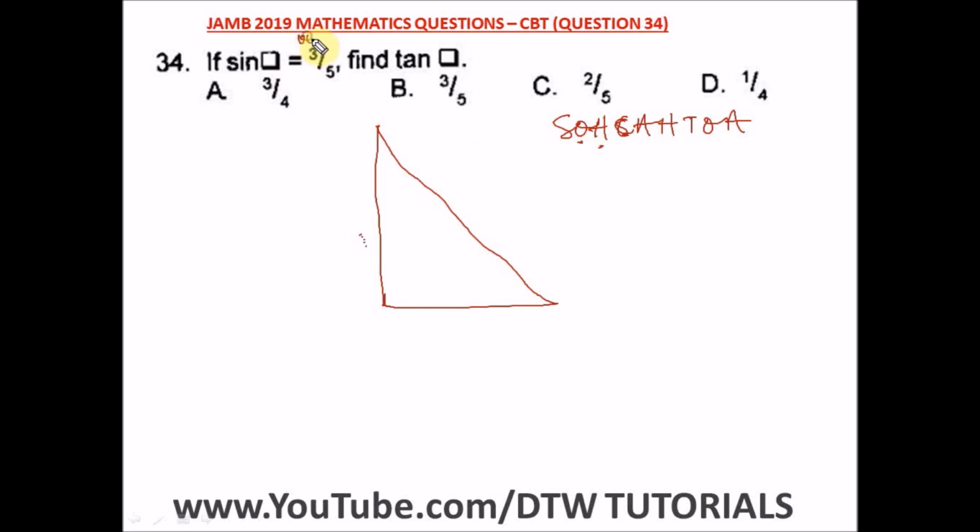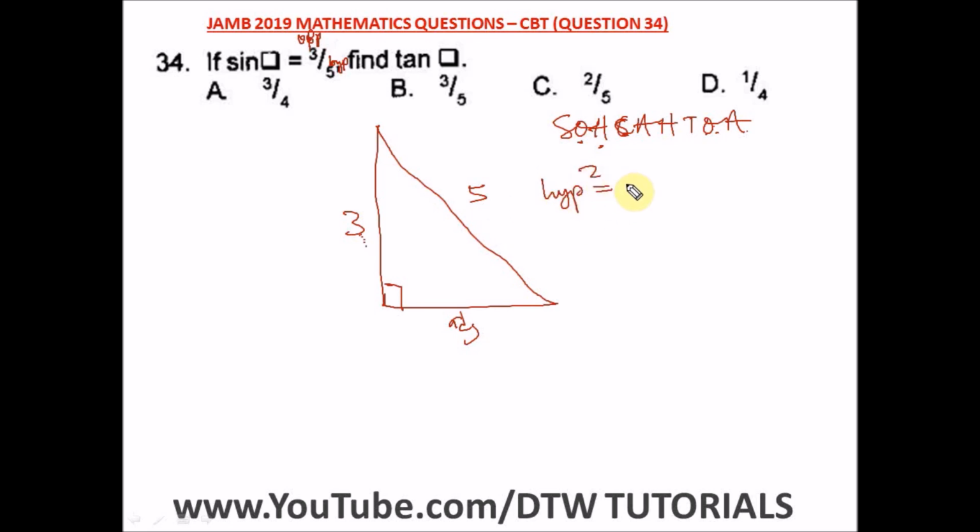This is opposite, and this is our hypotenuse. So our opposite is 3, while our hypotenuse is 5, and this is a right angle triangle. We have to look for this side, because tan is opposite over adjacent, and we don't know our adjacent here, so we look for it using Pythagoras theorem.